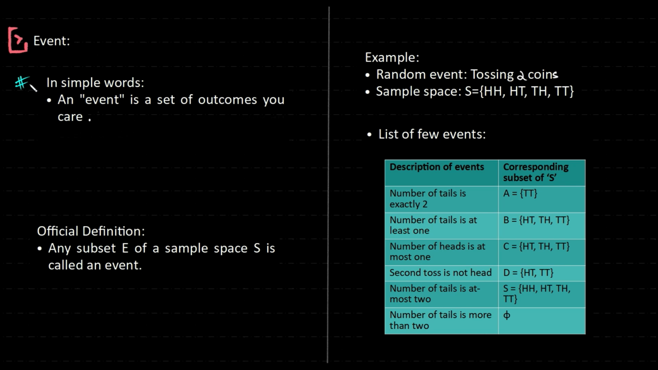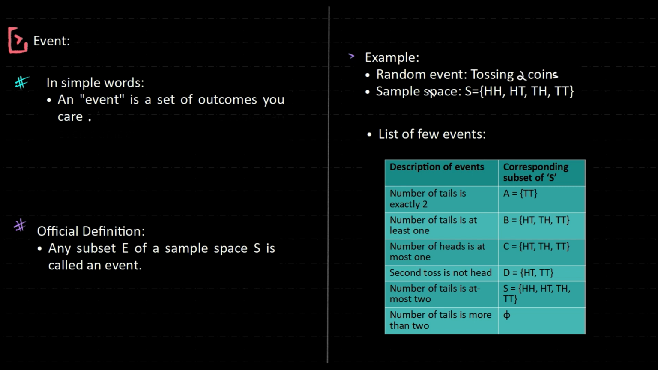We have random experiments. They have their own outcomes. The outcome which favors us is given a name, and that is an event. An event is a set of outcomes you care about. The official definition looks like this: any subset E of a sample space S is called an event.